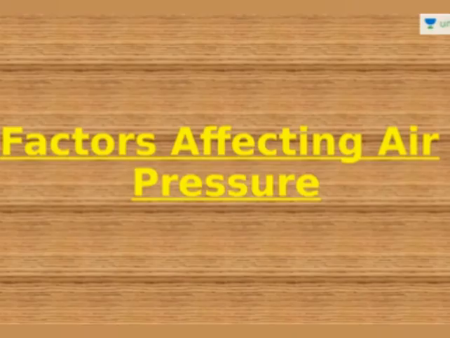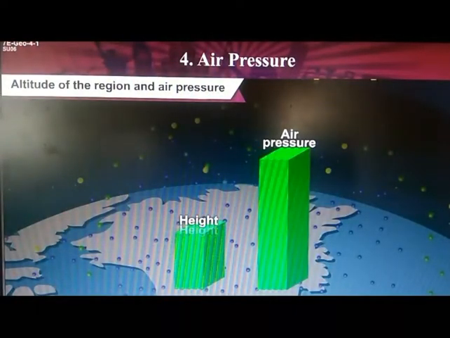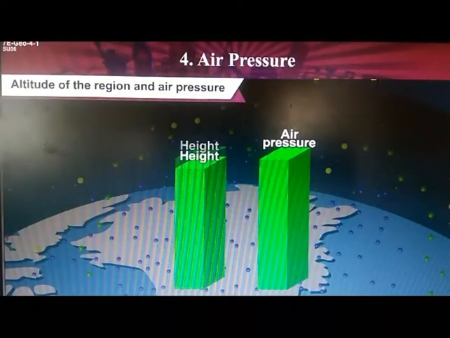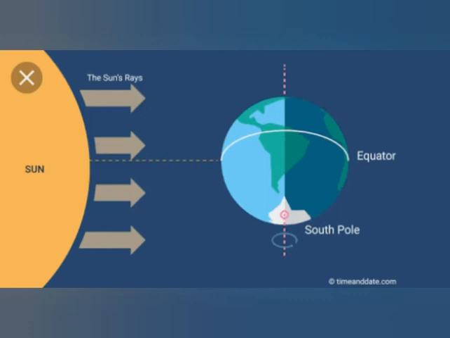Now let us see ahead the factors that affect the air pressure. First is the altitude of a region. Altitude means height of the region. So air pressure depends on the altitude. The second factor is the temperature of the air. Temperature is related to the rays of the sun.